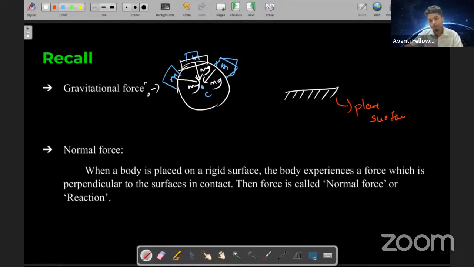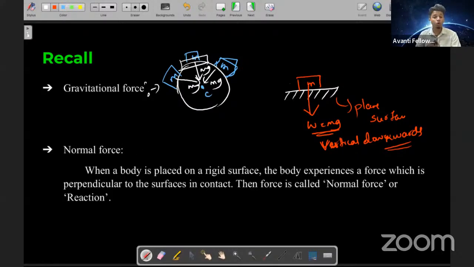Plane surface, and this is the mass. Then only you can say that the weight, mg, is acting what? Vertically downwards, okay, vertically downwards. So then only you can say, see, unless you know the concept, students, never say that the weight is acting vertically downwards. Since you're taking a part of the earth, and you're considering it to be a plane surface, then you say it to be vertically what? Downward, students. Okay, is it good?